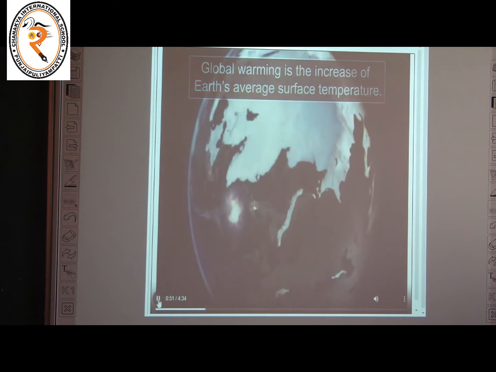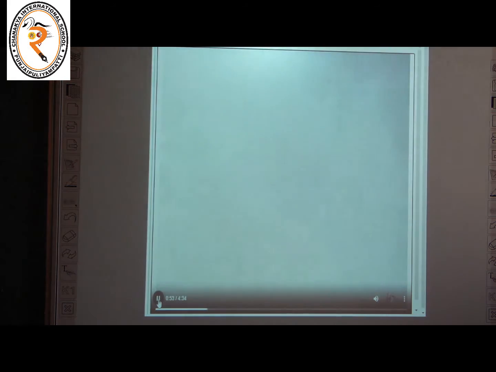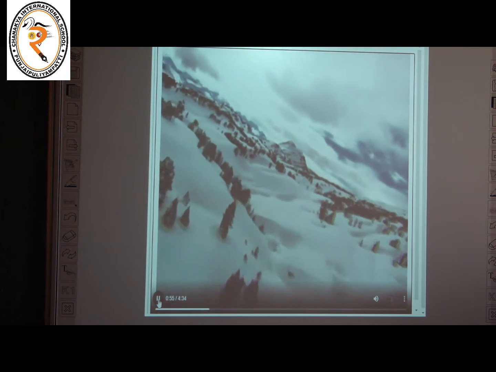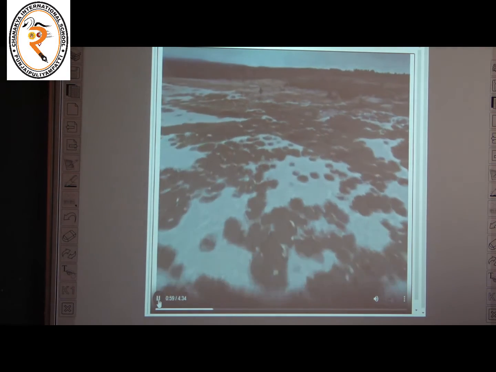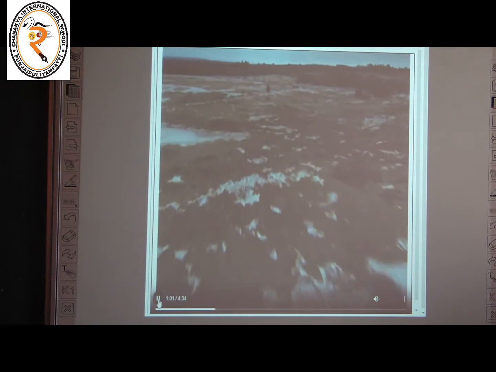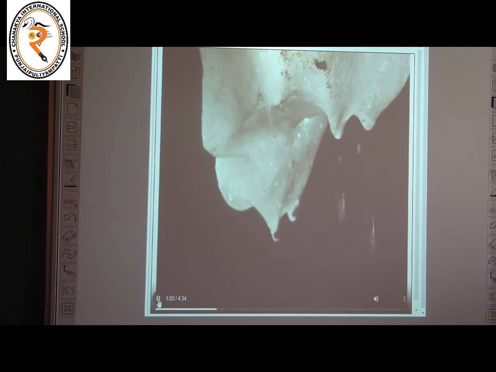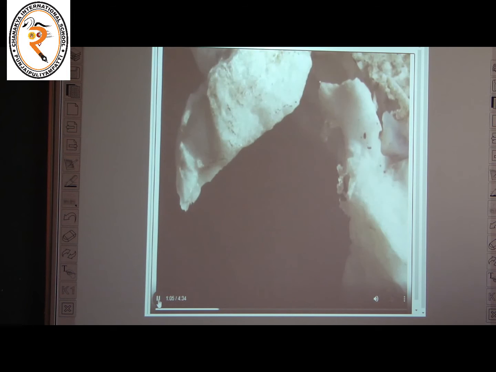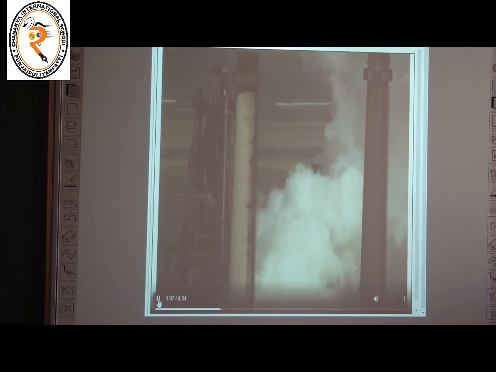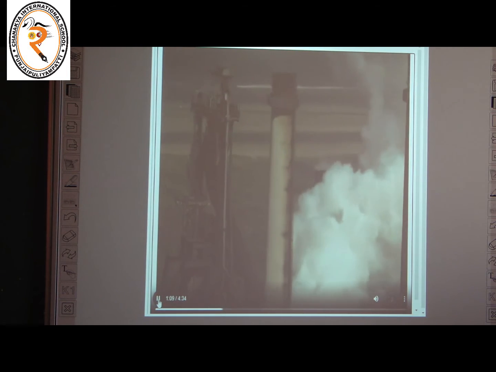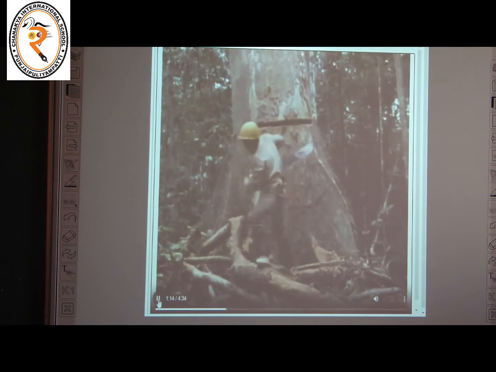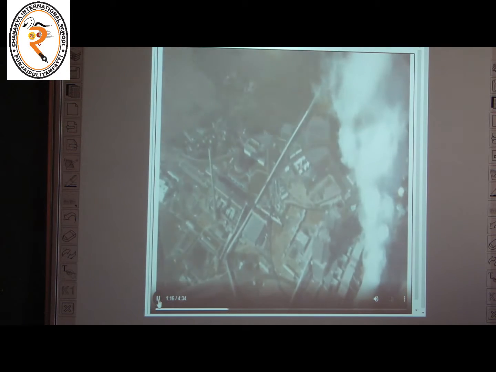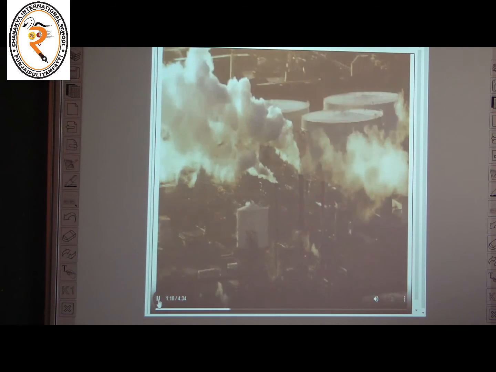During the last 250 years, the temperature of our planet has increased by nearly 1 degree Celsius and is predicted to increase by another 3 degrees Celsius by the end of the century. Human activities such as emissions from burning fossil fuels or deforestation are the major sources of greenhouse gases like carbon dioxide.